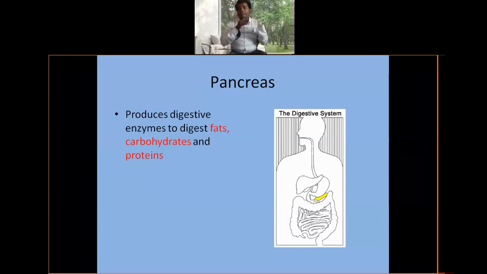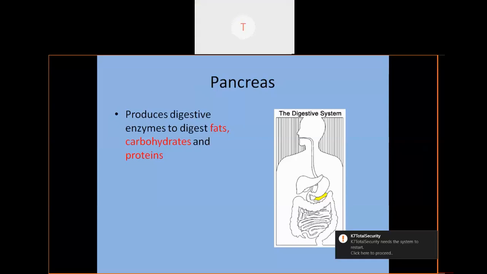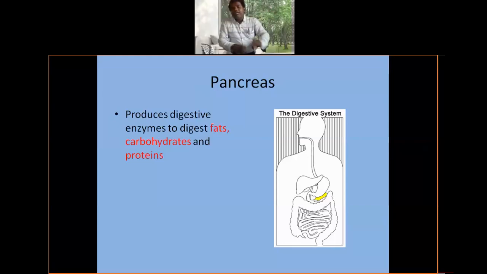Now the digestive part of the pancreas secretes the digestive pancreatic juice. This pancreatic juice contains 4 enzymes: number 1, trypsin; number 2, amylase; number 3, lipase; and K, chymotrypsin. TALK: T is trypsin, A is amylase, L is lipase, K is chymotrypsin.